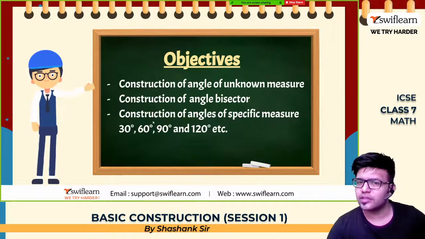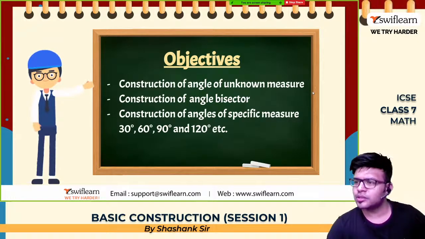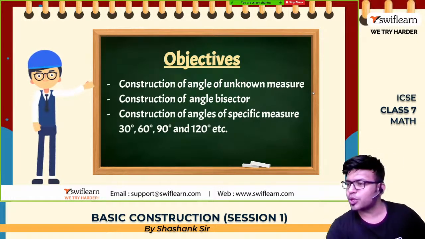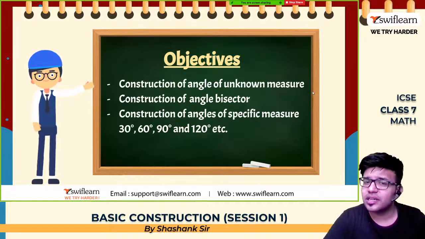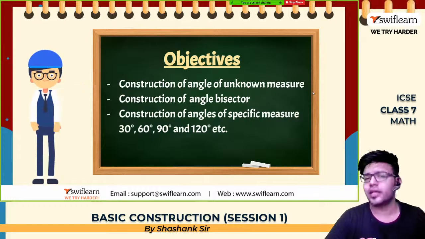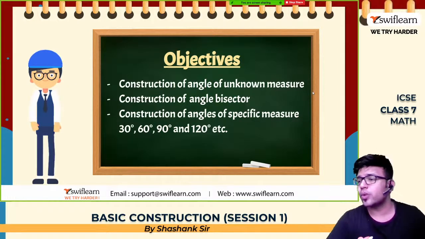Yes, so today's objective, what are we going to learn today? Construction of an angle of an unknown measure. How to construct an angle which we don't know how much angle it is, how many degrees it is. Construction of an angular bisector. Construction of angles of specific measures such as 30, 60, 90, 120, etc.